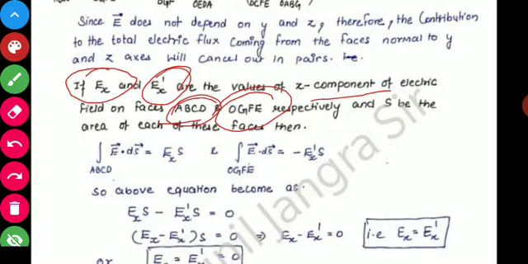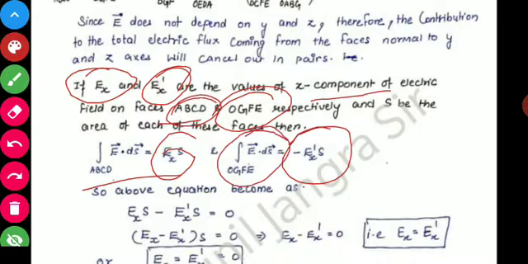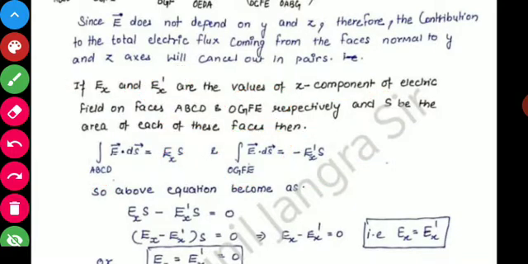So in this way our integral takes this form, that is, the integral over ABCD will be equal to ExS and the integral over OGFE has the value minus Ex dash S. So by putting the values we get ExS minus Ex dash S is equal to 0, S is common.